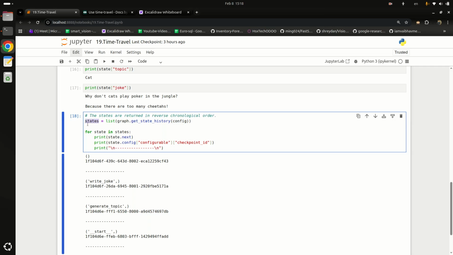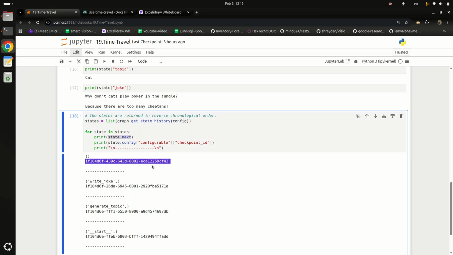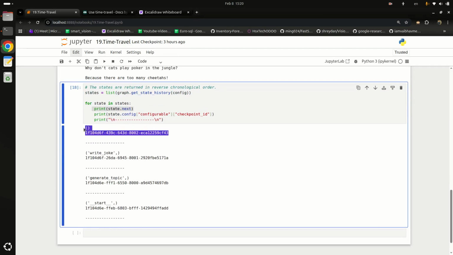In the states variable, we have all the states, and here we are saying for state in states, print state.next, meaning what will be the next node in the snapshot, and also what will be the ID of that particular snapshot. To print the ID, we'll simply say print state.config configurable and checkpoint_id. It will print this ID. It is the ID of our latest snapshot or latest state. It is the ID when our LangGraph was initialized.